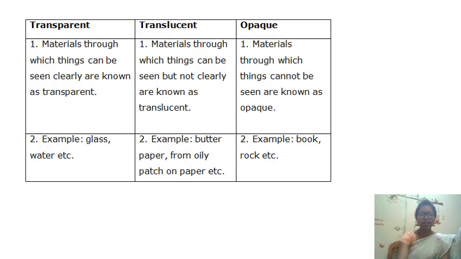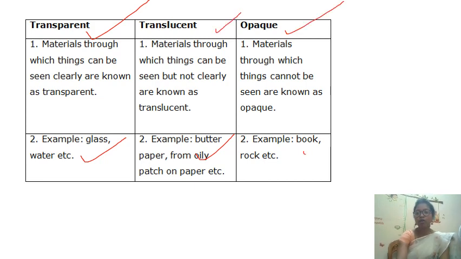So here are the examples. Glass and water are transparent materials, and butter paper and an oily patch on paper are translucent materials. Opaque materials are a book and a rock, because we are not able to see clearly through the object.